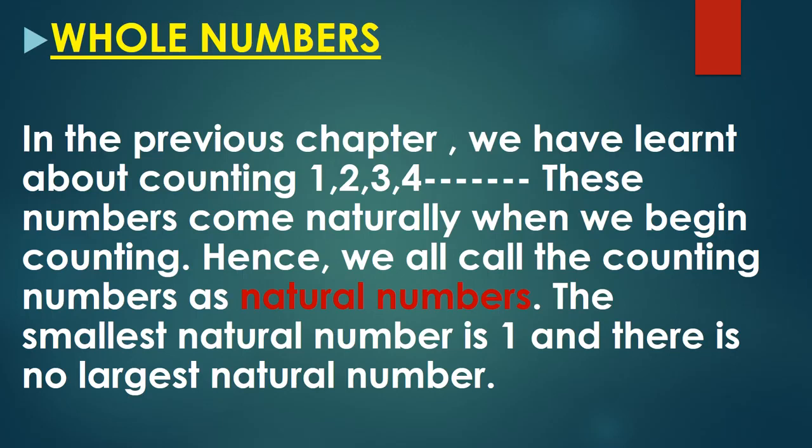Let's take one example. Suppose we ask you to count the number of students in your class. From where will you start counting? You will start counting from 1. So these are called counting numbers because we always start counting from 1. And these counting numbers are also known as natural numbers.